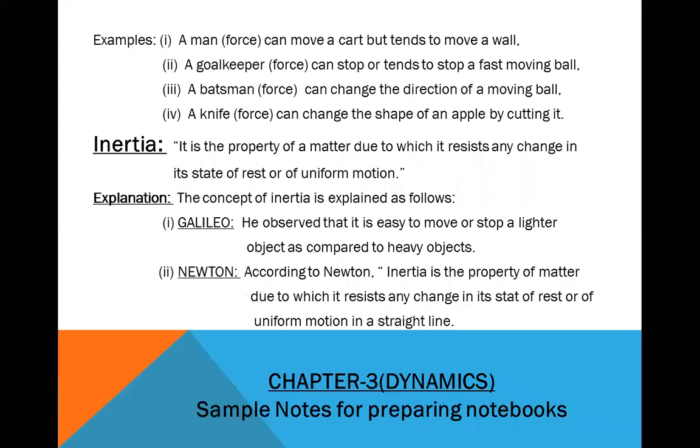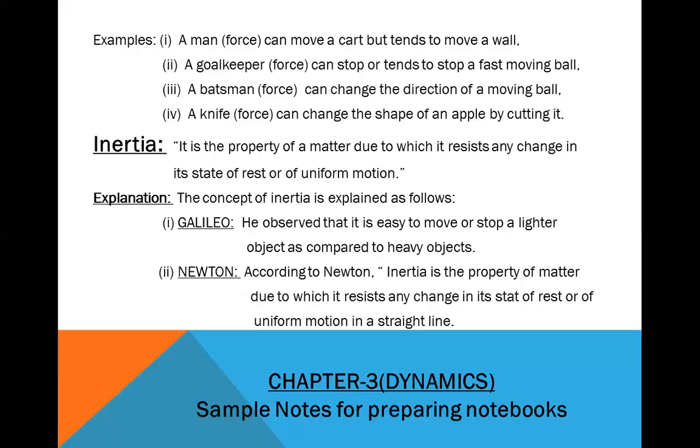Example number 1, about part 1: a man behaves as a force. A man's force can move a cart but only tends to move a ball. Surely one man is unable to move a ball, but he tends to move it.